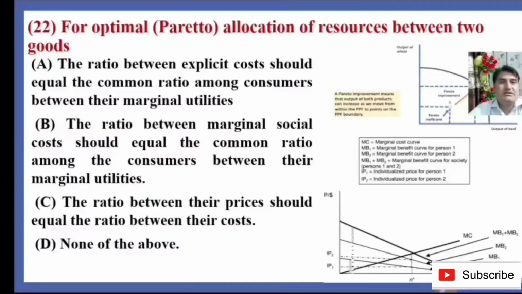It means B is the right answer. For optimal allocation of resources between two goods, the ratio between marginal social costs should equal the common ratio among the consumers between their marginal utilities.